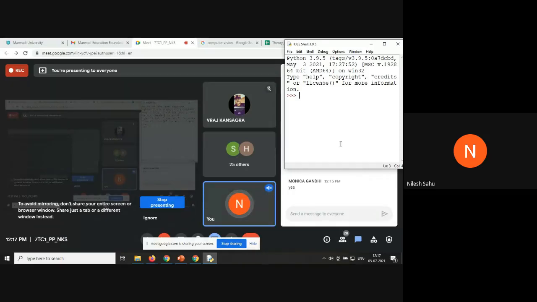List is one type of built-in data type in Python. Does anyone remember what a list is?